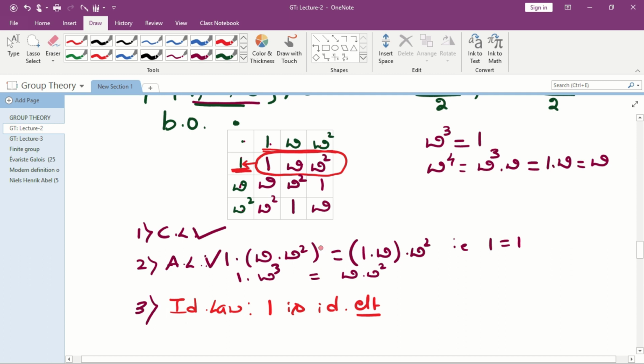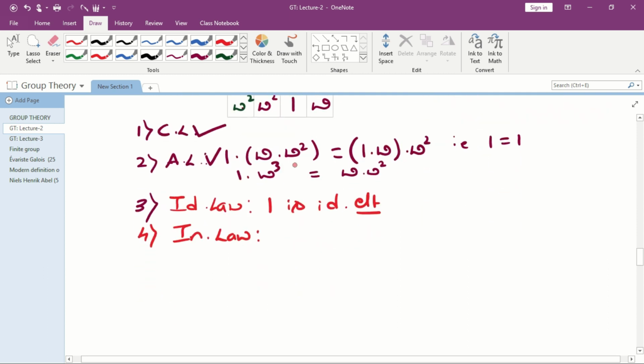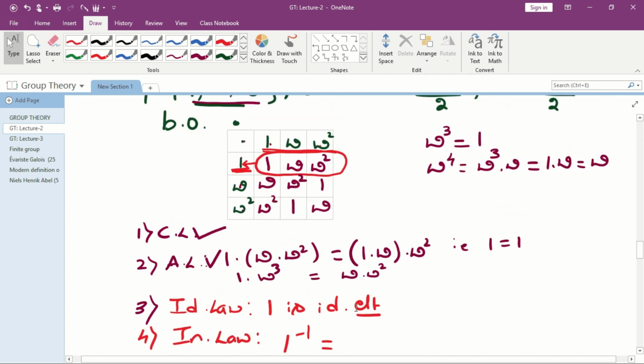And also, how to find the inverse. The fourth one is the inverse law. Again, by looking into the table. Just now we found the identity element. So now we shall find the inverse of all three elements. What is the inverse of 1? What is the inverse of omega? What is the inverse of omega square? You can find it directly, or using the table also you can find it.